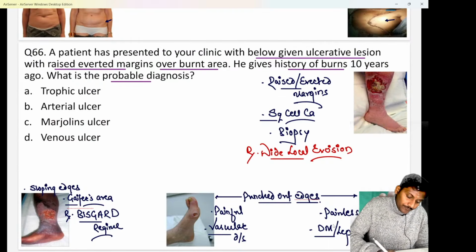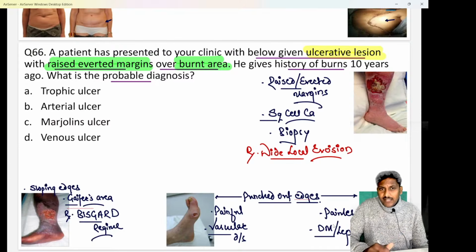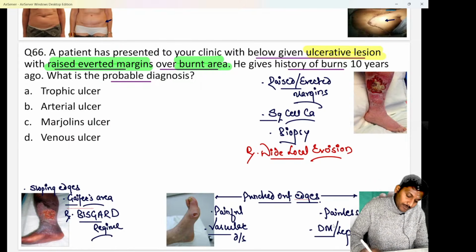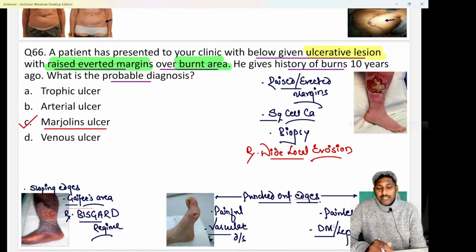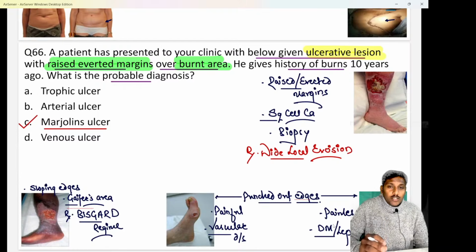So do remember, if they say the patient has an ulcerative lesion with raised or everted margins, and especially over a burnt area or a burn scar, we know it is a very classical diagnosis of nothing else but option C, that is Marjolin's ulcer. Recently I have shared a reel also regarding all the ulcers in short. If you tend to forget, you can listen to that again and again.